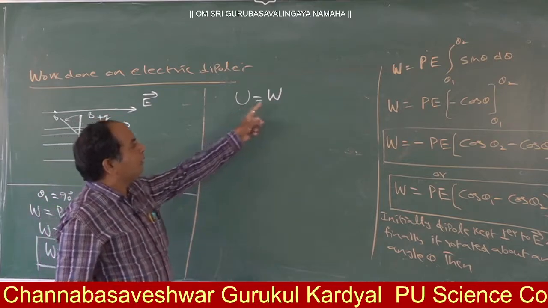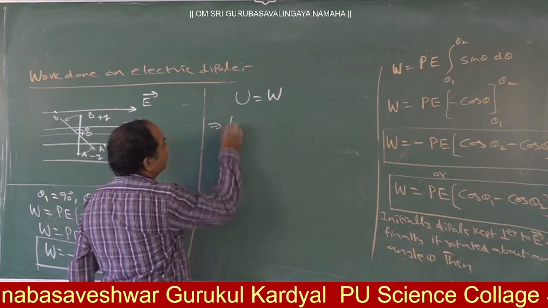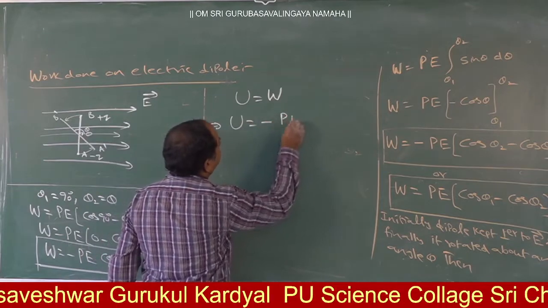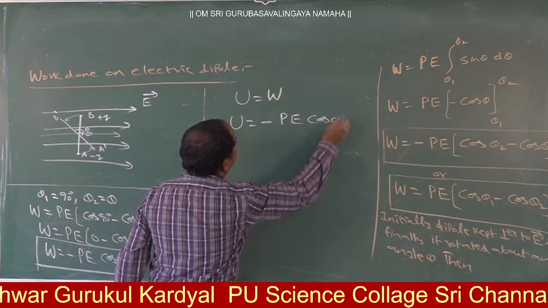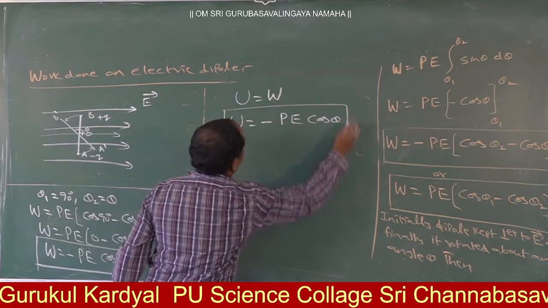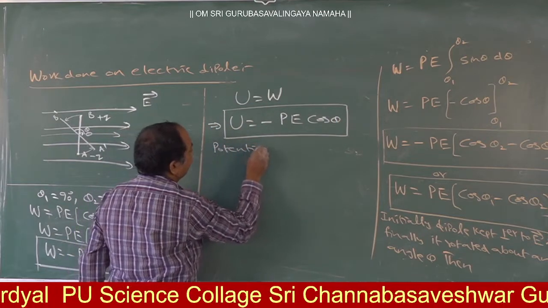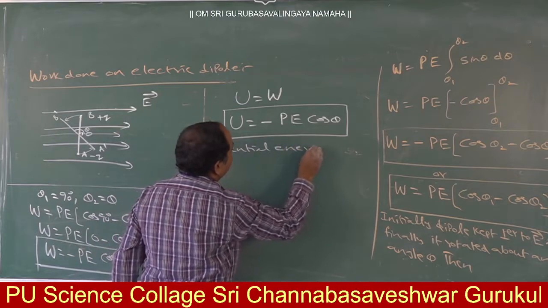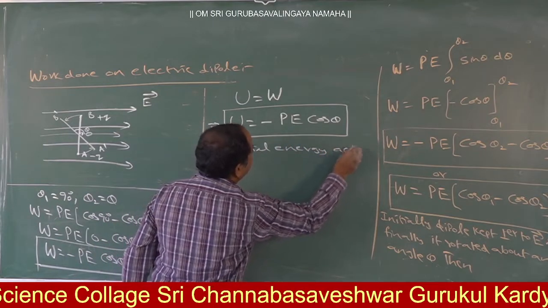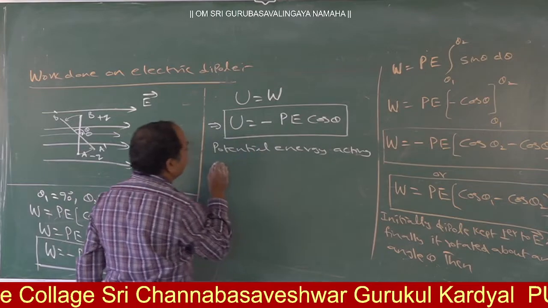So U is equal to W. So U is equal to minus PE cos theta. This is the expression for the potential energy acting on the dipole.